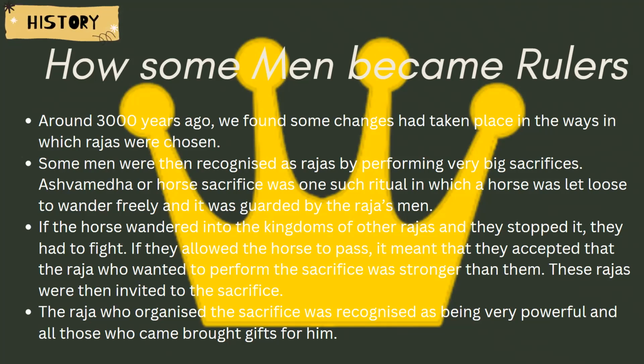Also, his son and his wife used to be there, and they used to do some of the minor rituals. There were Rajas from other kingdoms as well. They used to come and attend the assemblies, and they presented gifts to the Raja. So this is how men became rulers in the later Vedic time.